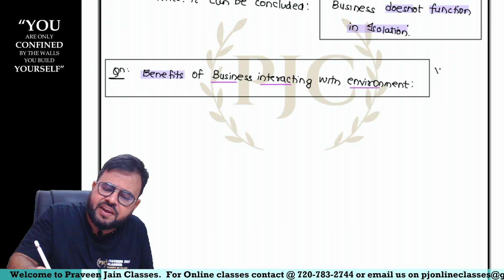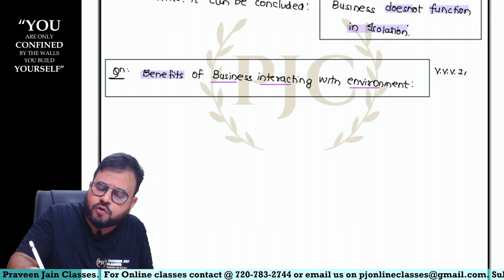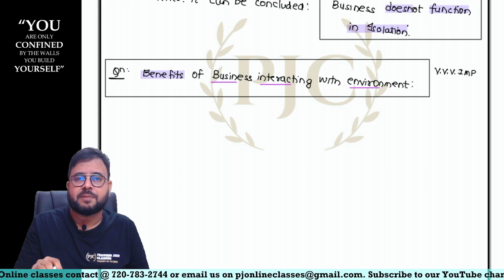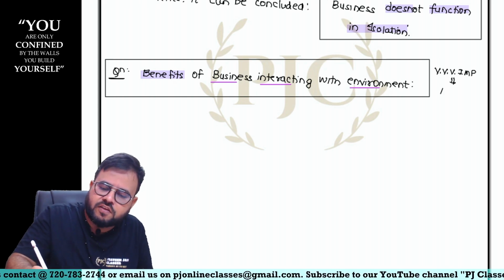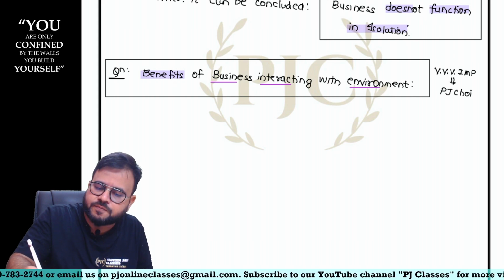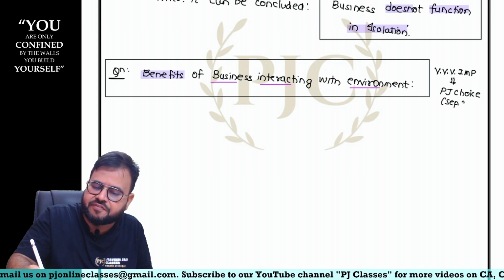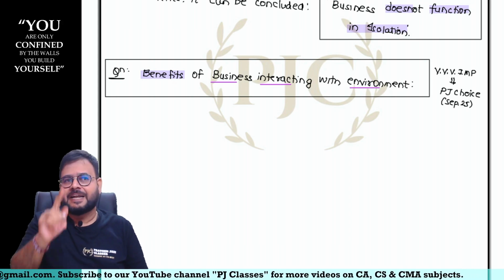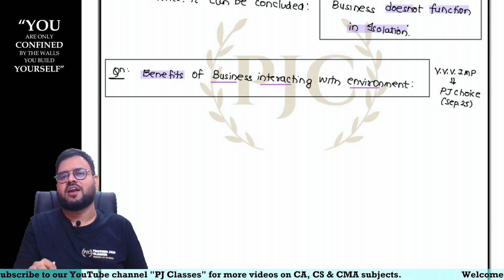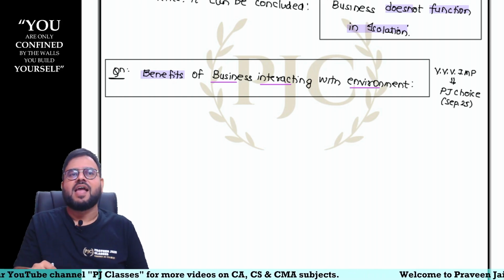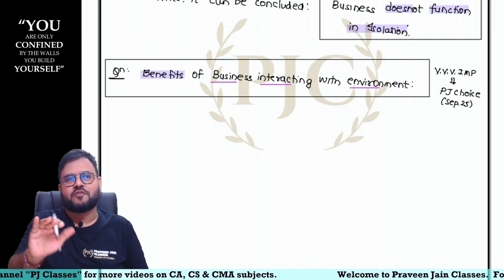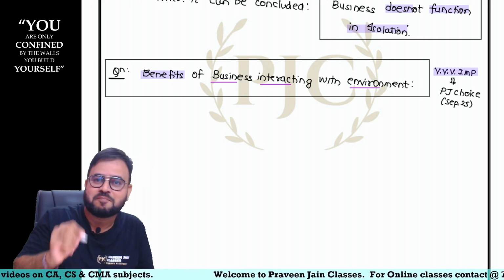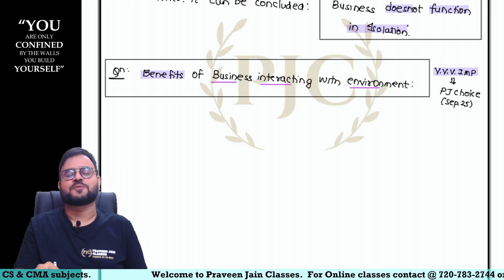And this is a very, very, very important question for your exam. Okay? People who are writing the September 25 attempt, this is PJ's choice. September 25. If at all this question does not come in your question paper, tear the question paper. That doesn't deserve to be called a question. And really, if it does not come, sir, then wait for the next attempt. Next attempt it will definitely come. Okay, guys. But it will come. आएगा जरूर.